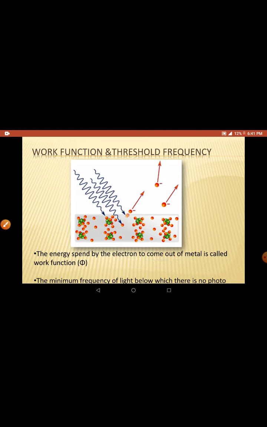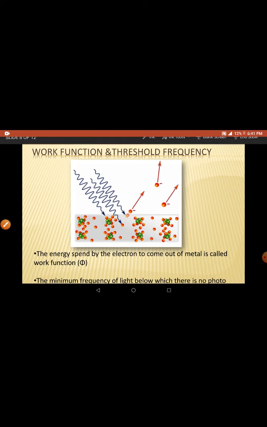And here we know that the energy of a photon is directly proportional to the frequency of light. If the frequency of light is more, then energy is also more.